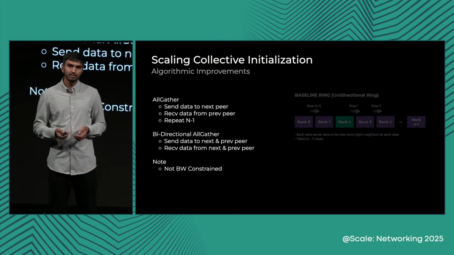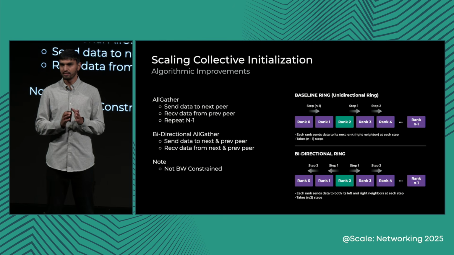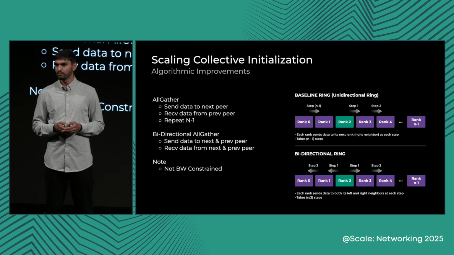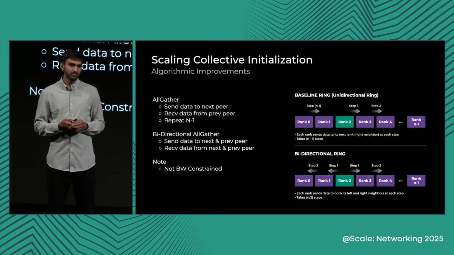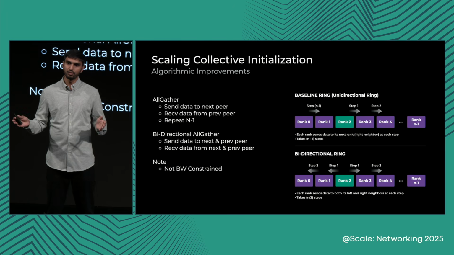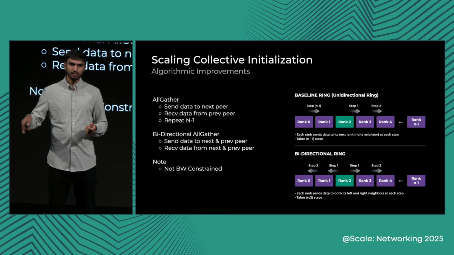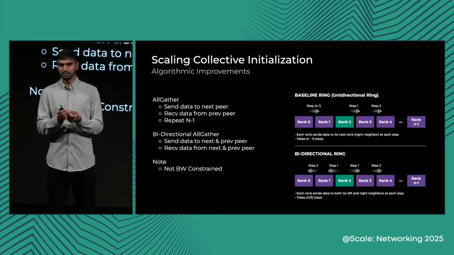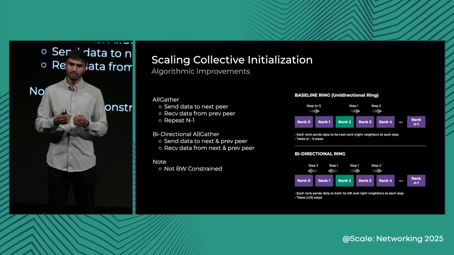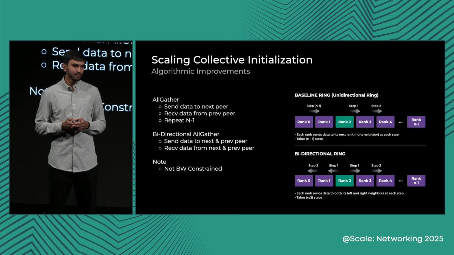The second notable piece is in all-gathers, which we described as the mechanism of exchanging the data between the GPUs during the initialization phase. This all-gather is performed several times, and thus is one of the key contributors taking much of the time during the initialization. The all-gather is performed in a ring fashion where a peer will send its data piece to the next one and receive the data piece from the previous. And it requires n-1 steps to conclude so that everyone has all the data pieces.